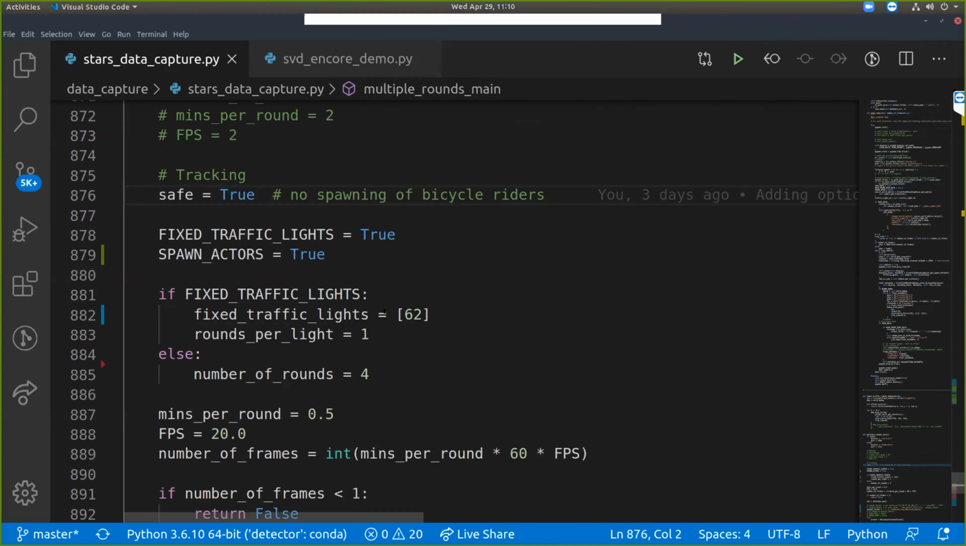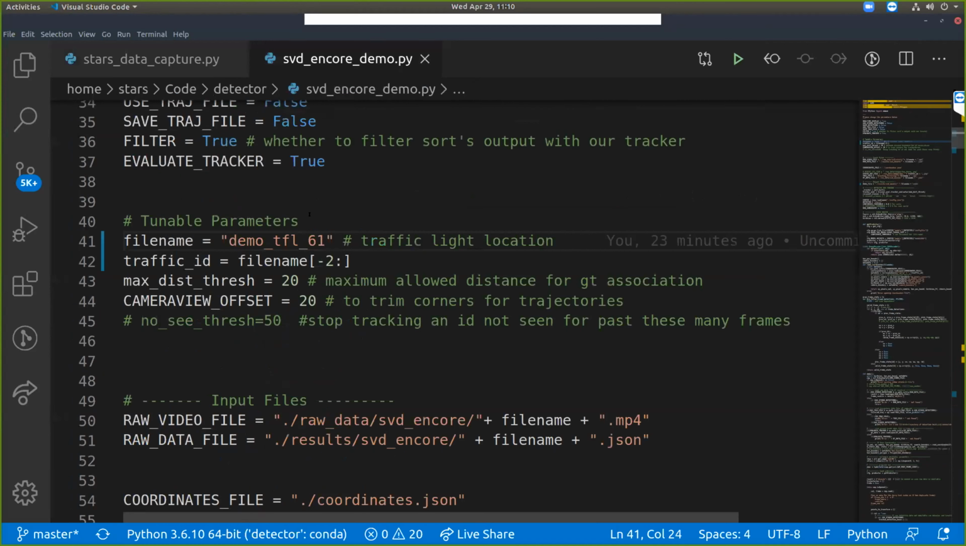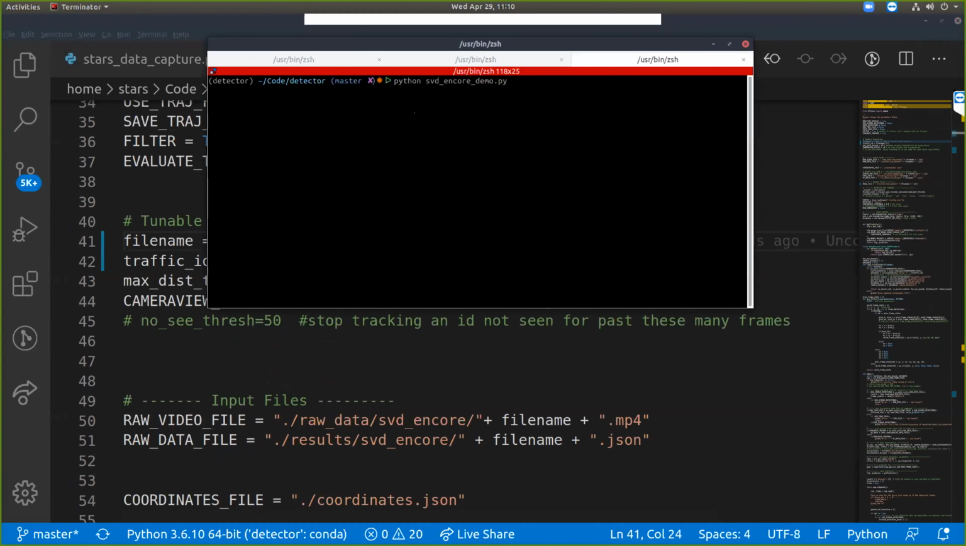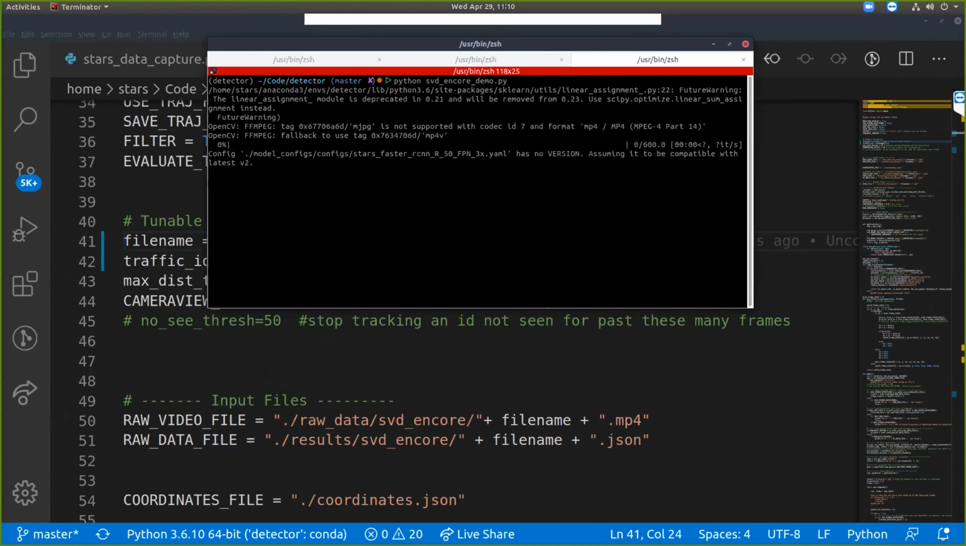So we are saving this file as demo traffic light. I will just change this to 62 so that the same video is being used. Now Harsh can take over with the next part of the demonstration. Yeah, I'll run this. Now on the captured data, we'll run the detection and tracking.